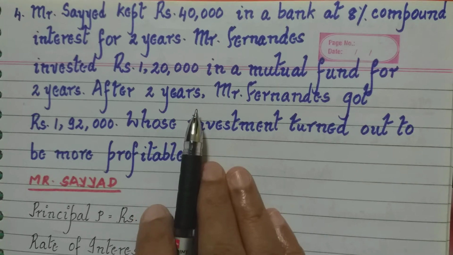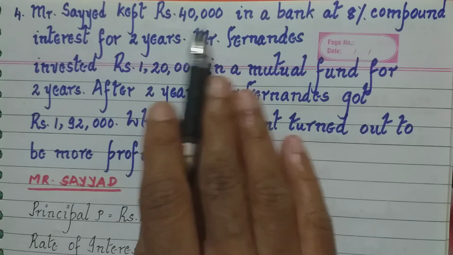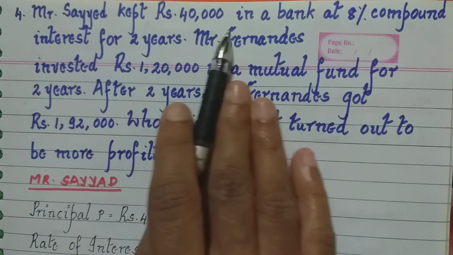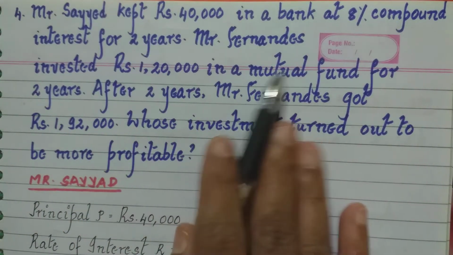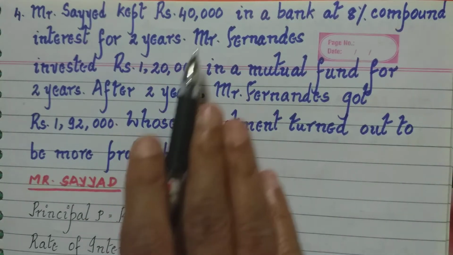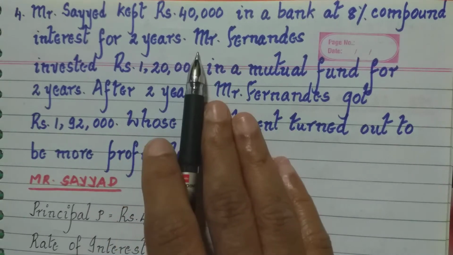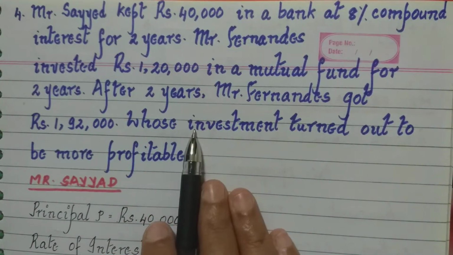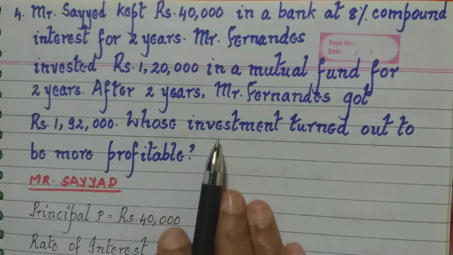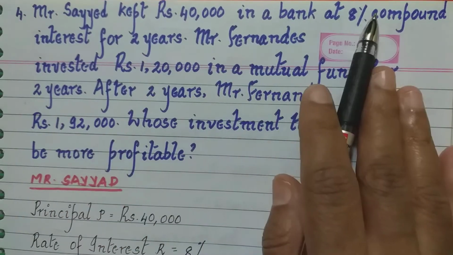We don't see only the profit. Why? Because the amount invested is different: Syed had invested rupees 40,000 and Mr. Fernandez had invested rupees 1,20,000. So since the amount invested is different, we don't compare only the profit each one got. We have to compare the percentage of profit each one got. Okay, so first let us start with this.